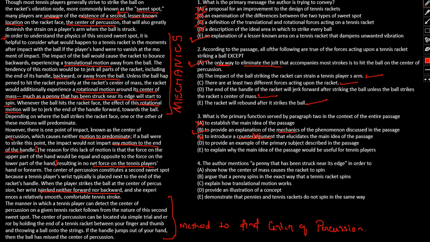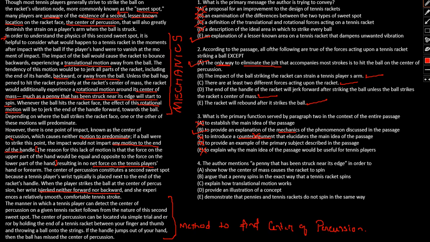The only example that we have seen in this entire passage is about the coin that has been hit on the side. This is not an example to explain why the main idea would be useful for tennis players. No, we are only talking about the mechanics of the same.